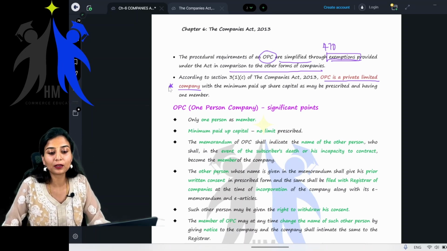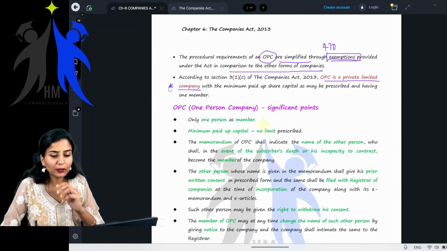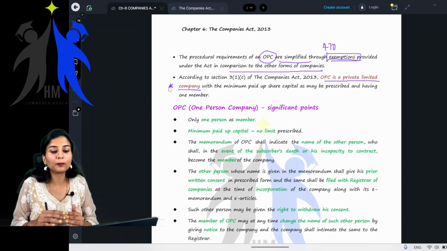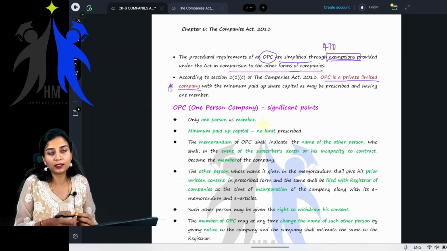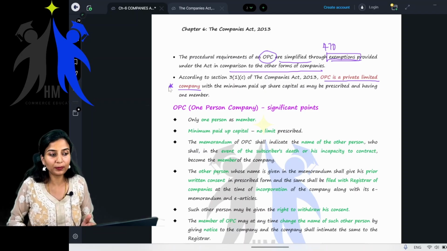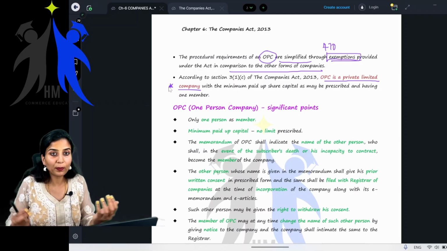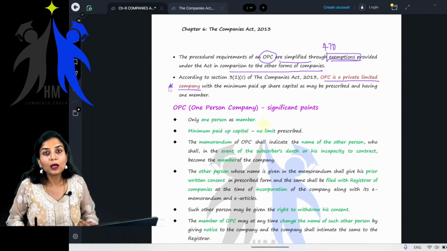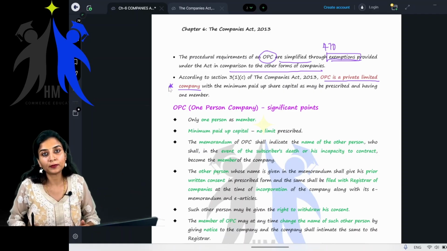What is a public limited company? We will tell you. A public limited company is a company which is not a private limited company. This is the definition which is given in your book. But once you study what is a private limited company, then you will know what is a public limited company. And I also told you in our first class, a public company is where you ask money from the public, where public money is involved, where all the public are the shareholders of the company, right?